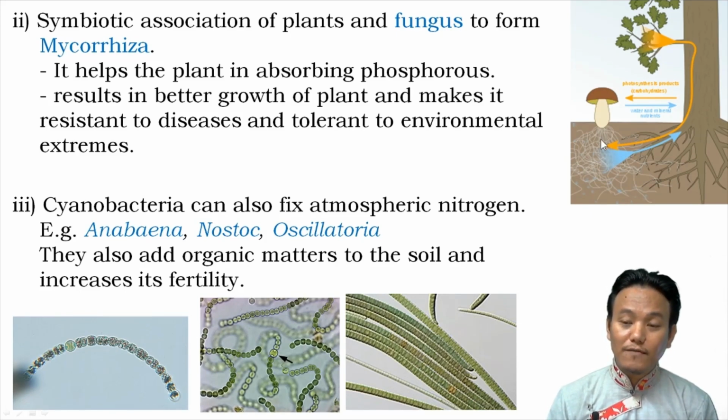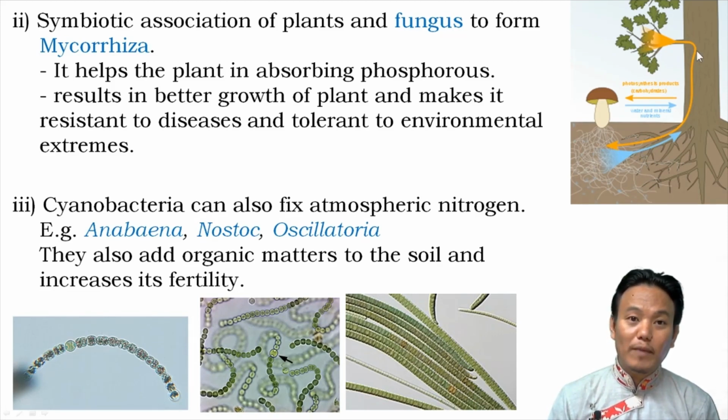Now the underground hyphae of the fungus forms symbiotic association with the plant roots, forms mycorrhiza, and the mycorrhiza helps the plant in absorbing phosphorus from the soil. It helps the plant grow better, and it also makes the plant resistant to diseases and tolerant to environmental extremes. In turn, the plant provides photosynthetic products and water to the fungus. So that is about the fungus as a biofertilizer.